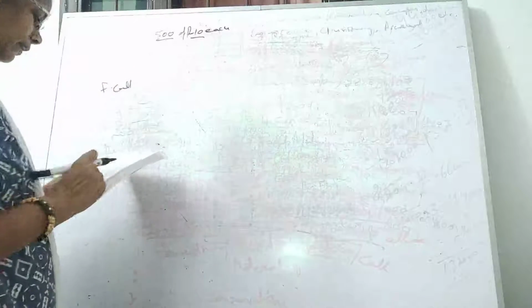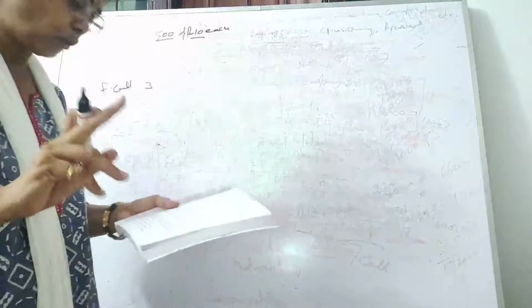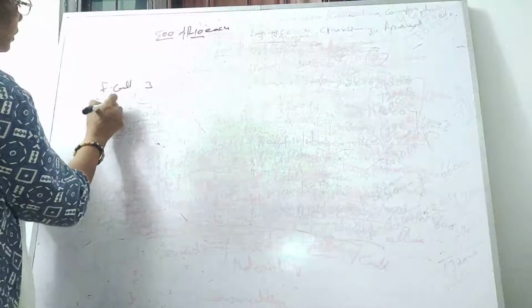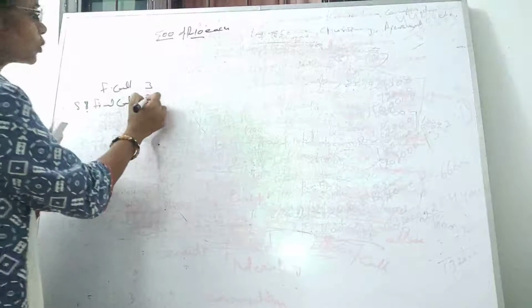It's telling for non-payment of first call, this is rupees 3. Fine. The final call of rupees 2 per share is yet to be made. This is your final call. Second and final call, you can say 2, is yet to be made.